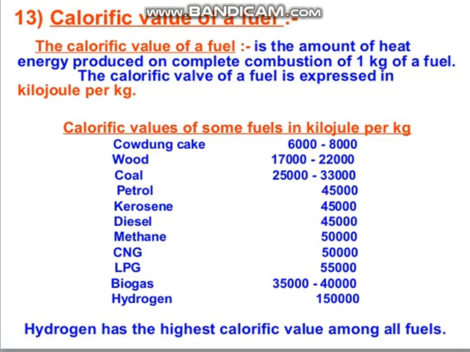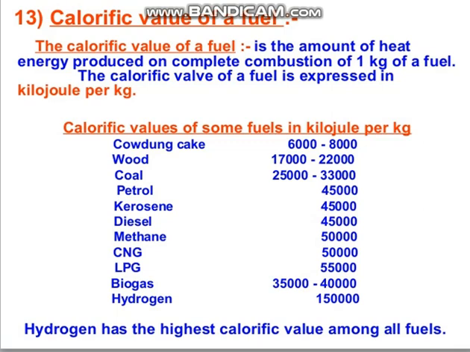So when we burn 1 kg of that particular fuel, the burning process is there, then definitely heat will be produced. So what is the amount of heat that is produced by burning that 1 kg of the fuel? That is known as calorific value. Now if we discuss the SI unit of this calorific value, that should be kilojoule per kg.